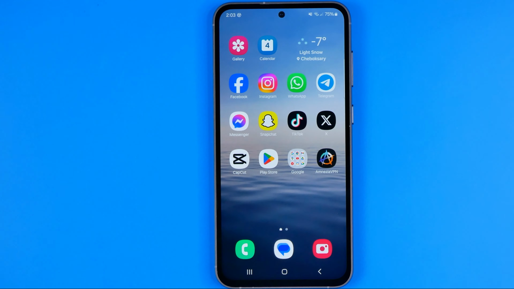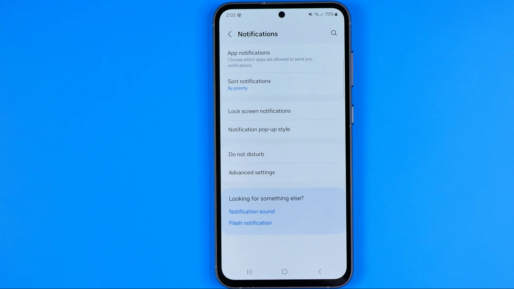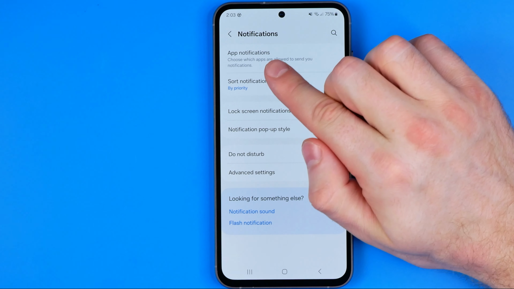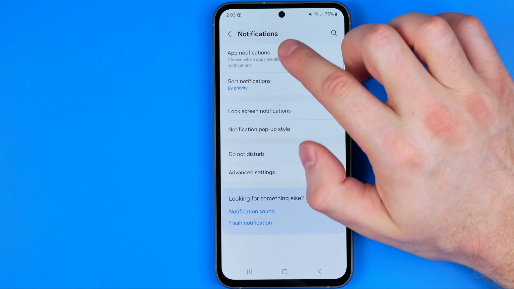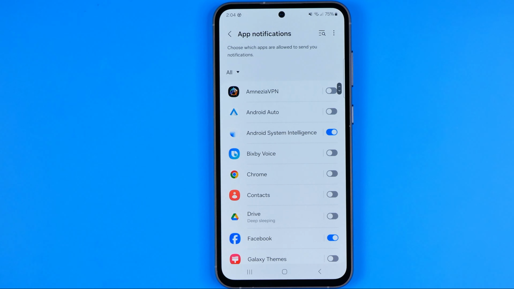The easiest way to do so is just swipe down on the home screen and then tap right here at that gear. On Settings, we need to scroll down to Notifications, and that's where we can easily find App Notifications. We need to get into App Notifications to continue, and then first off, we need to search for an app.